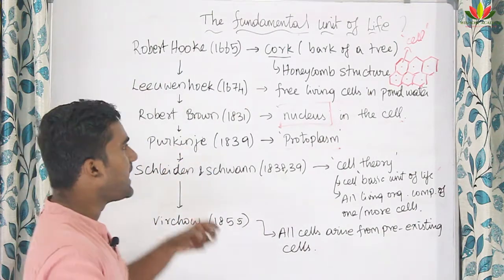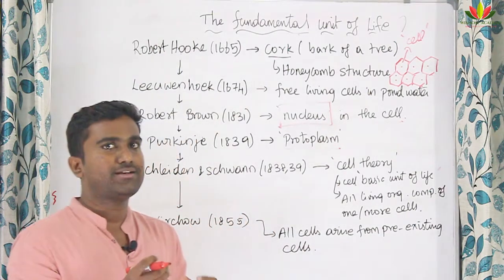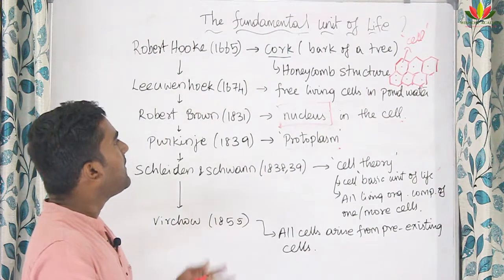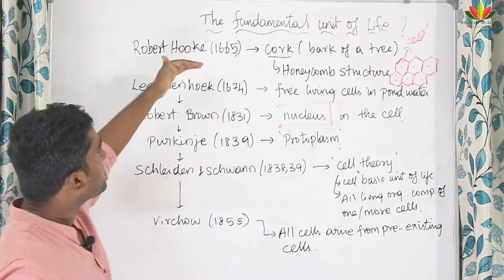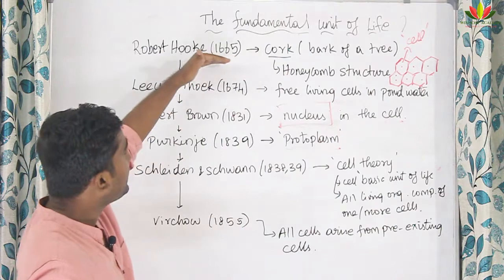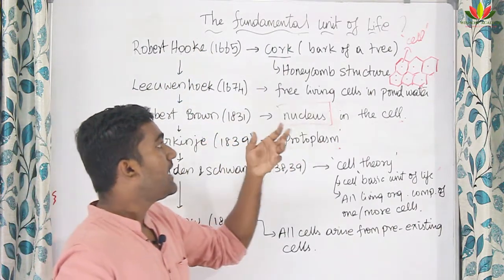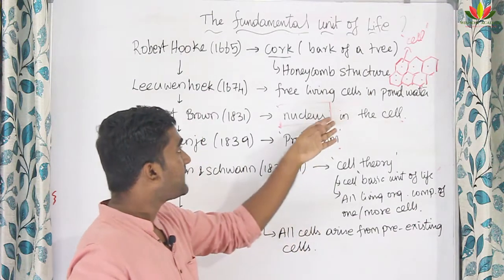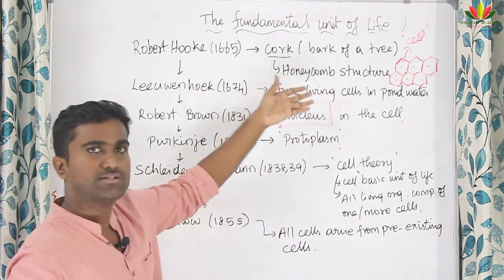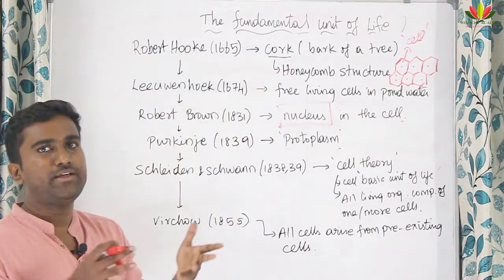This is the history of how the cell evolved and how the parts inside the cell were found in later years. Actually, the term cell was coined in the year 1665 itself, but in 1831 we got deeper into the cell and found that there is a nucleus in the cell which is responsible for dividing the cell.